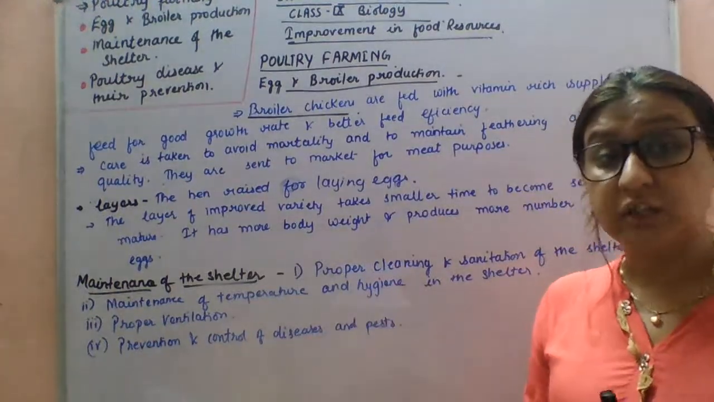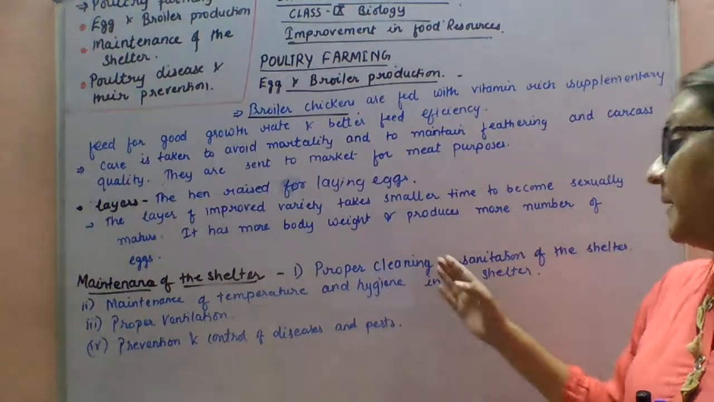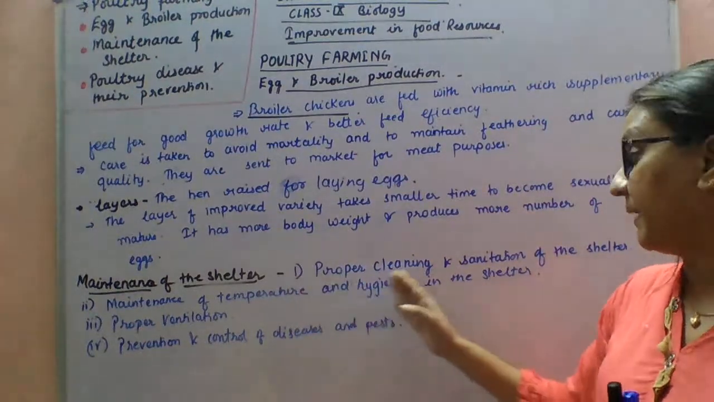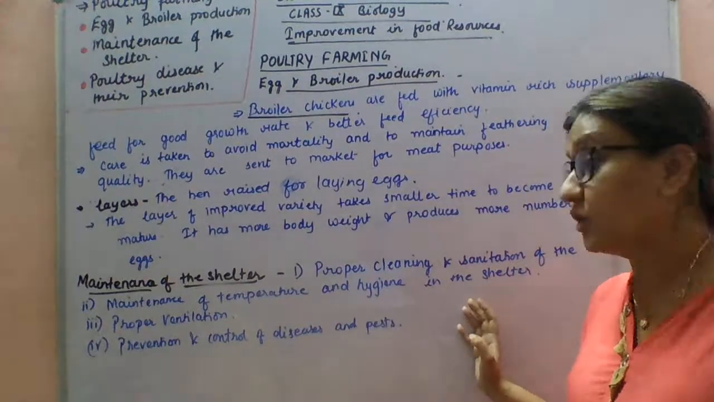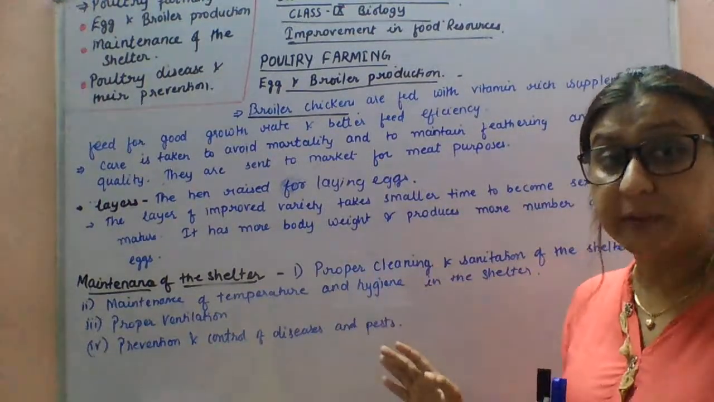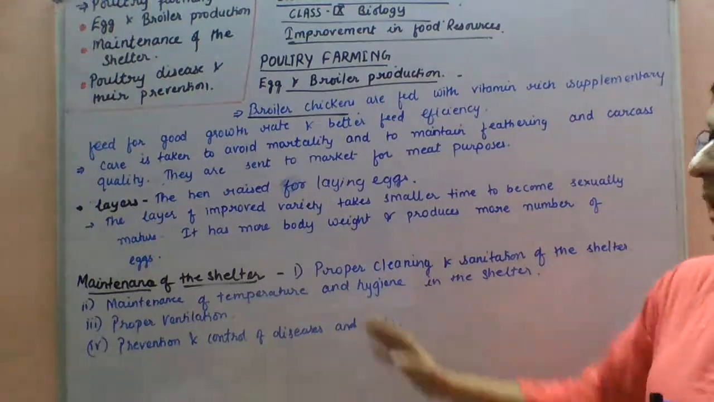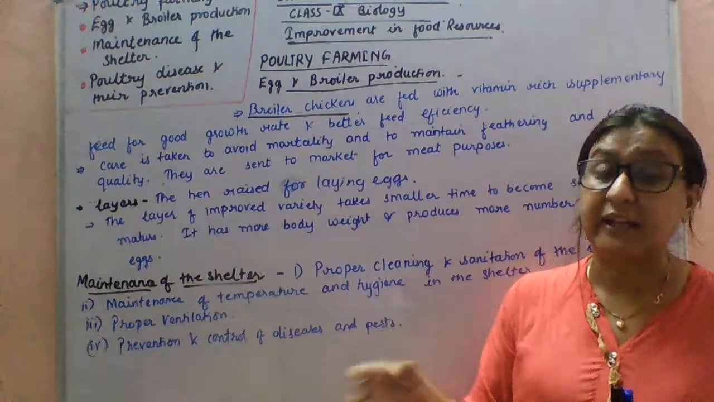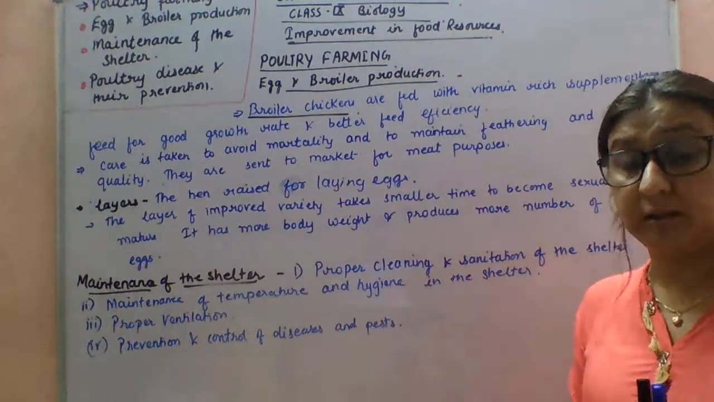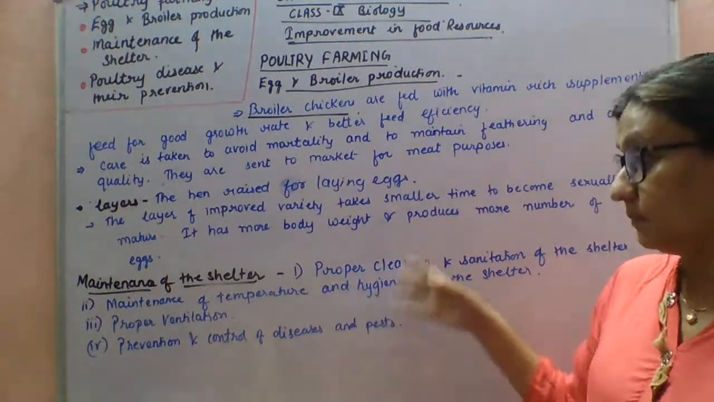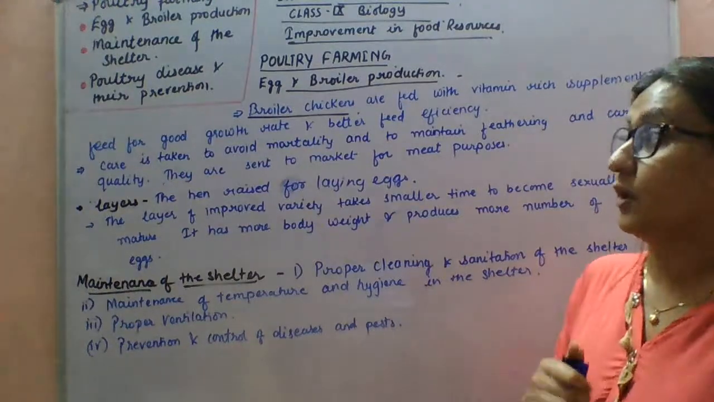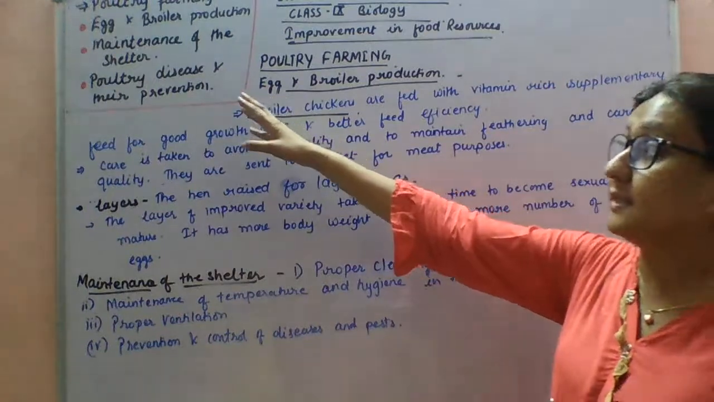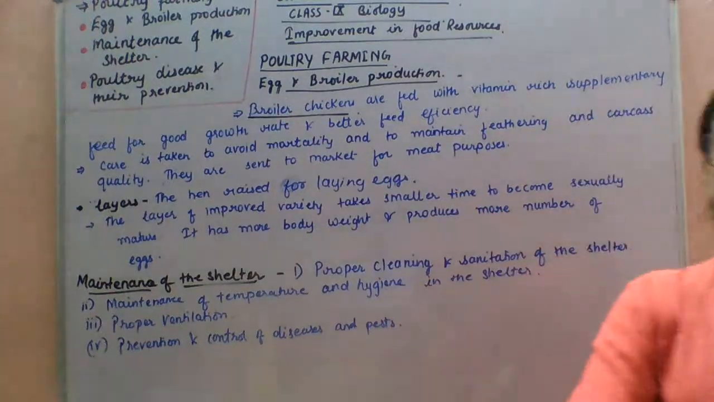Next, maintenance of the shelter will come here. Proper cleaning and sanitization of the shelter. Maintenance of the temperature and hygiene. Proper ventilation should be there in the shelter. Prevention and control of diseases and pests. The vaccination should be provided to them in a regular manner. So these all come in the maintenance of the shelter. The next topic we will be studying is poultry disease and their prevention.